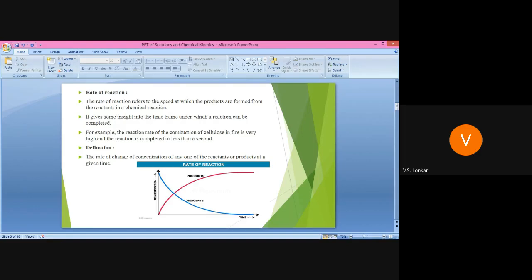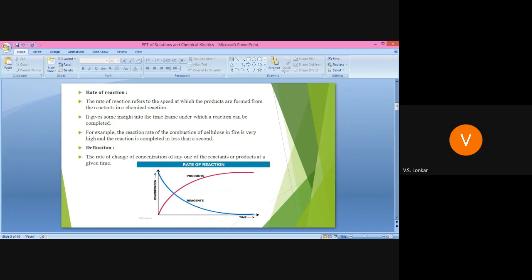For example, the reaction rate of combustion of cellulose in fire is very high and the reaction is completed in less than 1 second. This means it is a very fast reaction, its rate is very high, and therefore that combustion takes place within 1 second.